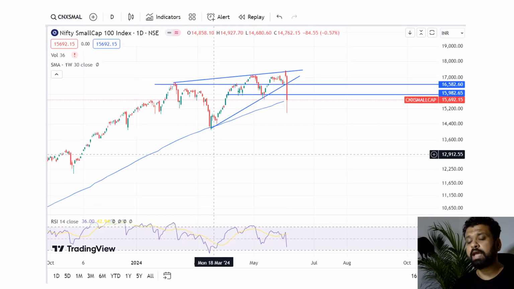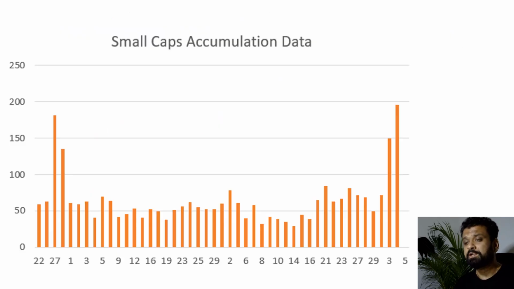If you look at the small cap analysis, it has broken down, and there is no support as of now for the small cap index except for the 30 WMA line. If the 30 WMA line is also broken, then chances are we go lower from there, right? But the small cap accumulation data is pointing at a pretty solid accumulation.